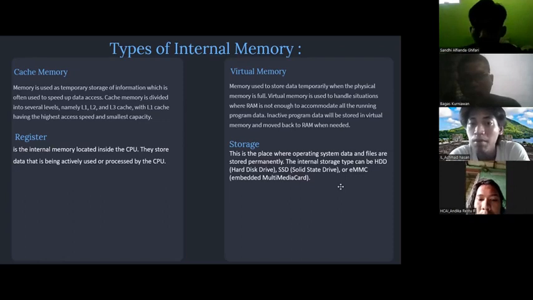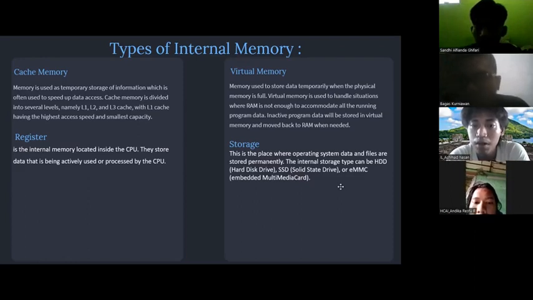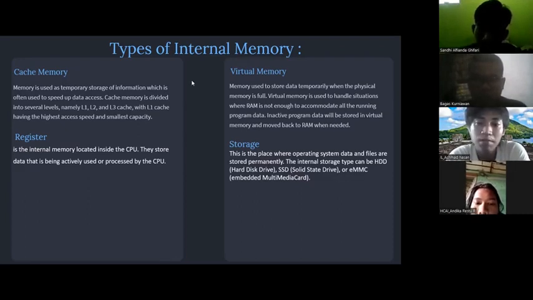Virtual memory. Memory used to store data temporarily when the physical memory is full. Virtual memory is used to handle situations where RAM is not enough to accommodate all the running program data. Inactive program data will be stored in virtual memory and moved back to RAM when needed.